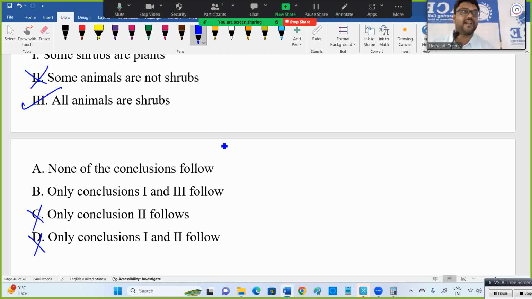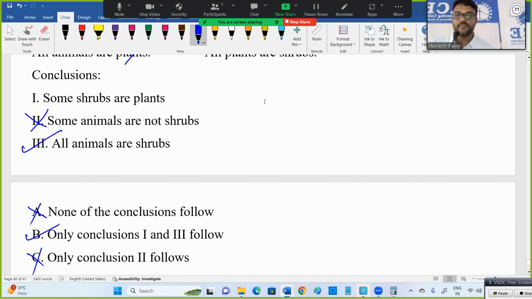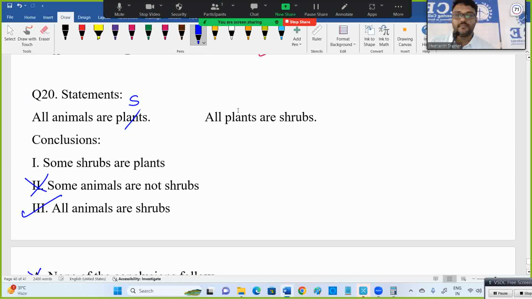None follows means all are wrong. But which is correct? I think first one also correct, we'll see. See, all reversed is some. That's also a direct one actually. Listen here. All A are B is there. Definitely if you reverse, some B are A is correct, not all B are A. How, sir?